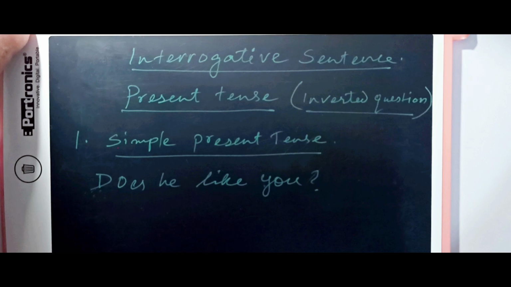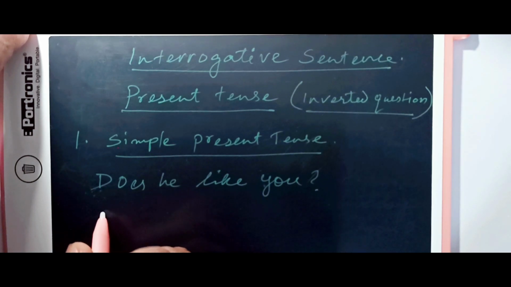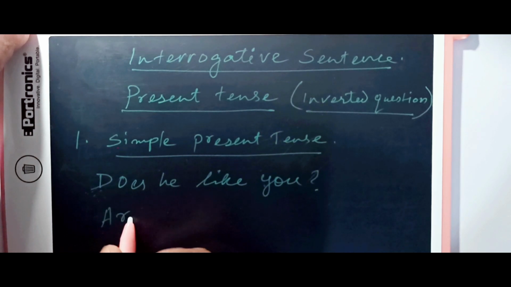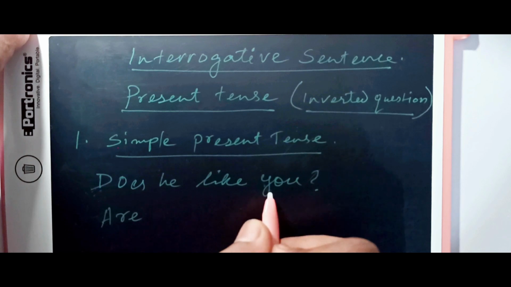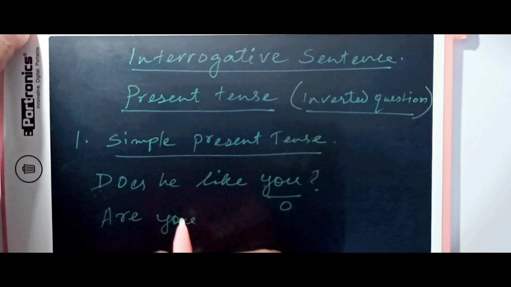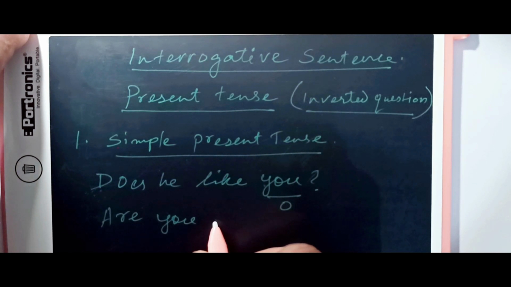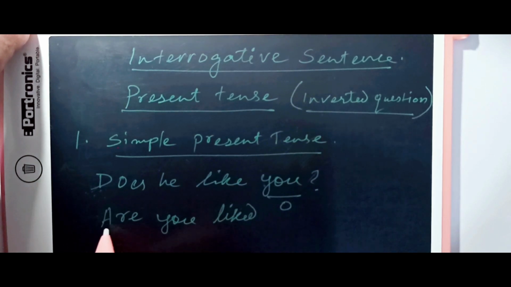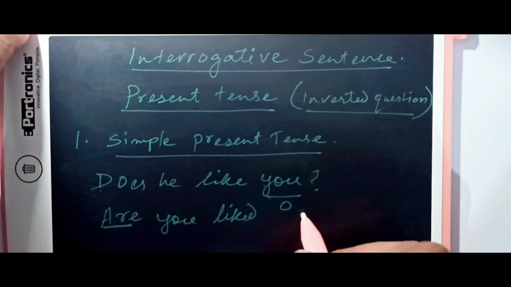But we don't have time to change this way in a long process, so straightforwardly, if we have to change it, it becomes like this. The does will change, because it will not remain anymore, and our object will become subject, and then the verb comes down in the past participle form, because the auxiliary verb is already used here.